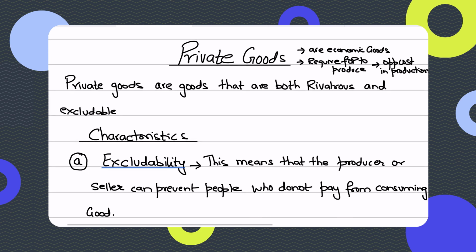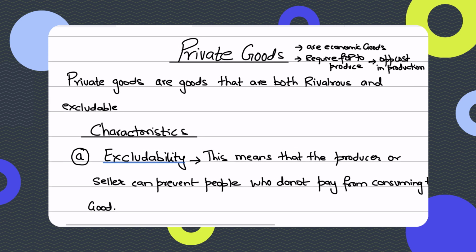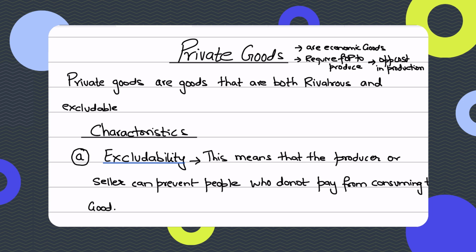So guys, when we talk about private goods, they need to be differentiated from public goods. Yes, they are economic goods, and we know that factors of production are required to produce them, but so it is with public goods as well, right? So what is the defining feature? Again, private goods are goods that are both rivalrous and excludable. These are the two distinct characteristics of private goods.